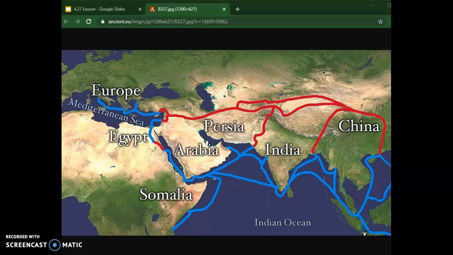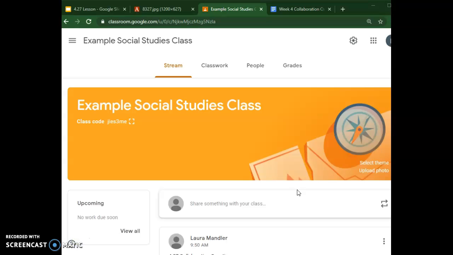Today you are going to watch a video, complete a read to learn, and then practice some vocabulary words on Quizlet so that you can understand the impact that the Silk Road had on the world. Here's a reminder of the 4 steps you need to complete in order to successfully finish your module for today.